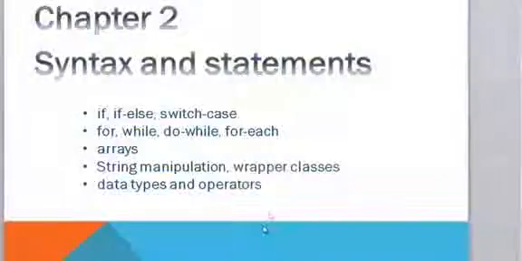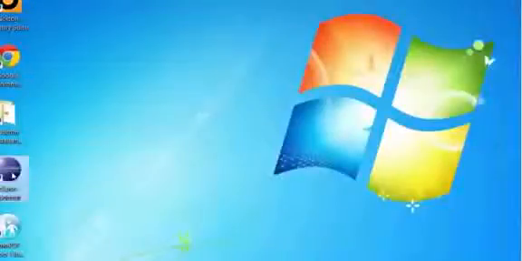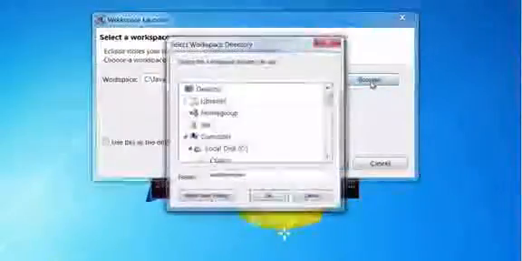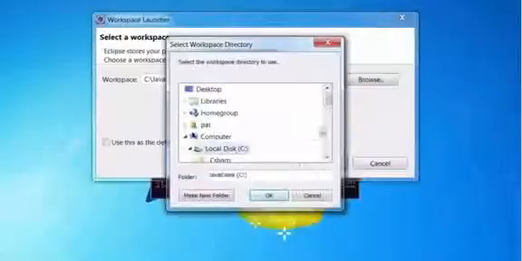In chapter 2, we are going to learn the Java syntax by writing some small Java programs. Go to your desktop or wherever you installed Eclipse and double click on Eclipse. Now you can click on the Browse button and select any folder.